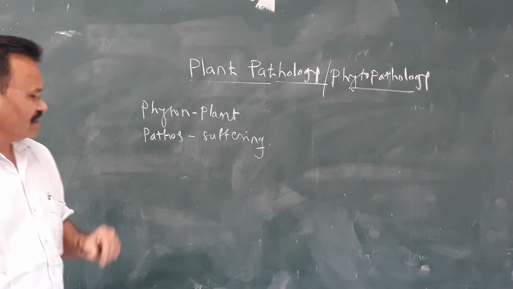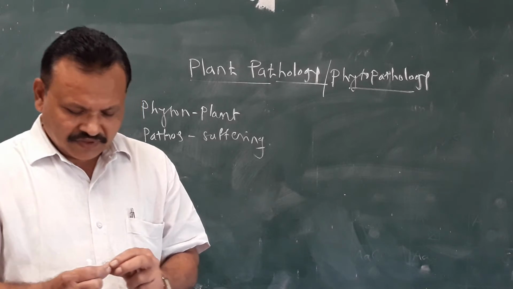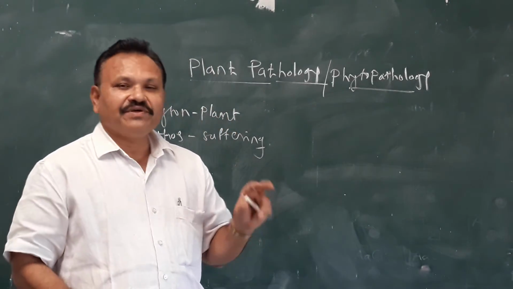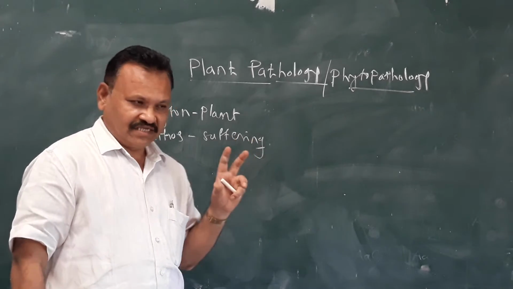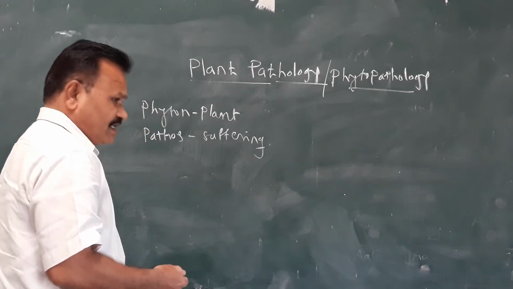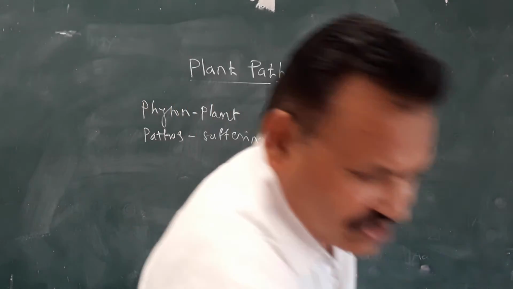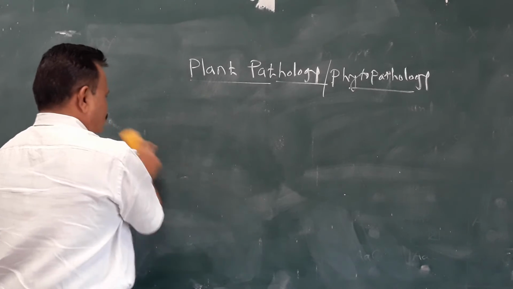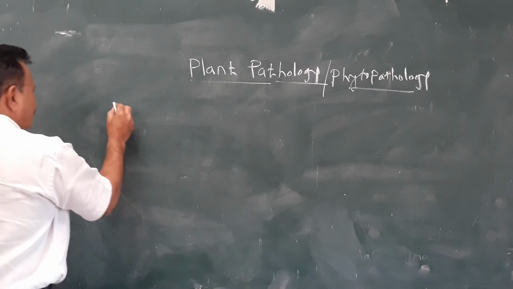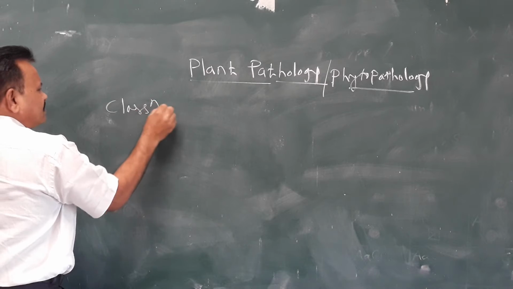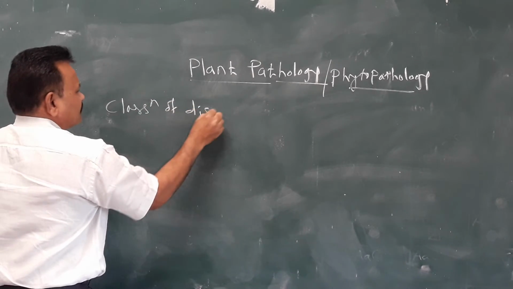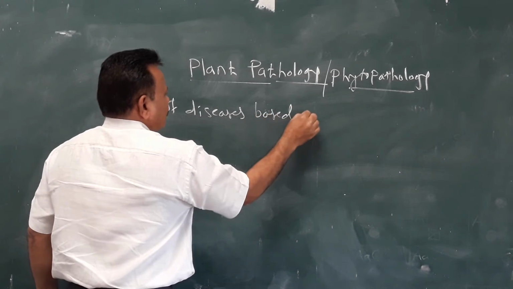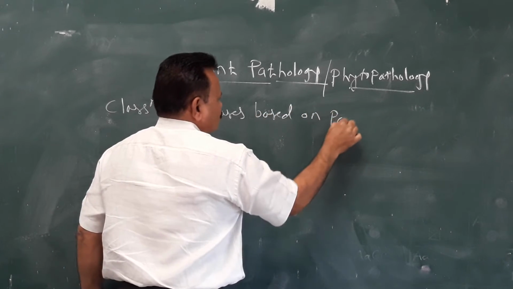In your syllabus this year, the classification of plant diseases is on the basis of the pathogen and the symptoms. Today we deal with the classification of plant diseases based on pathogens.